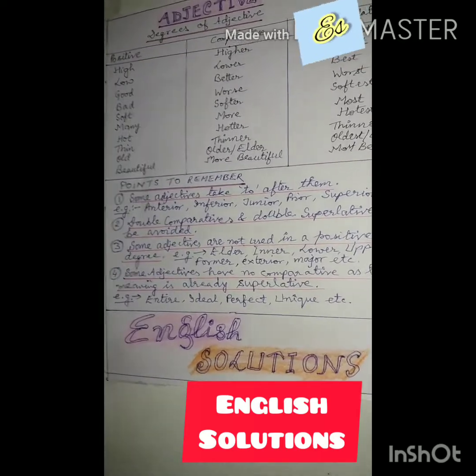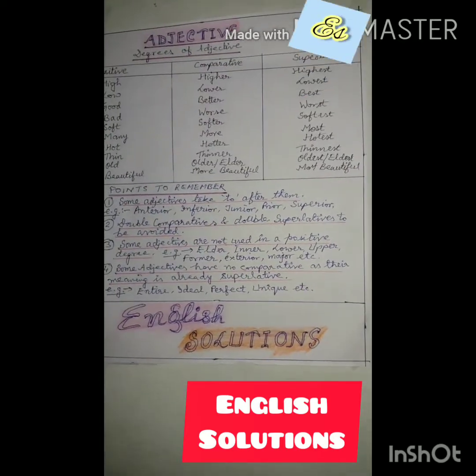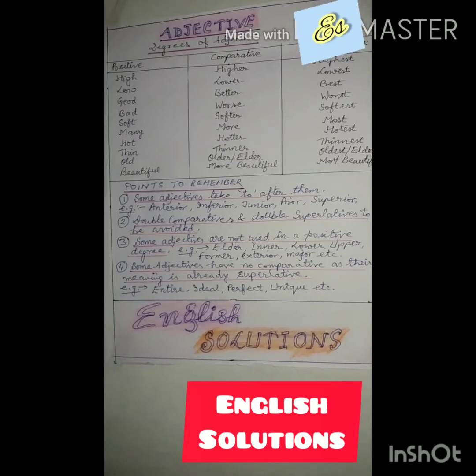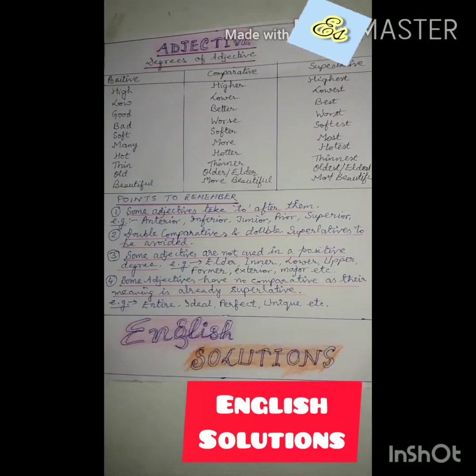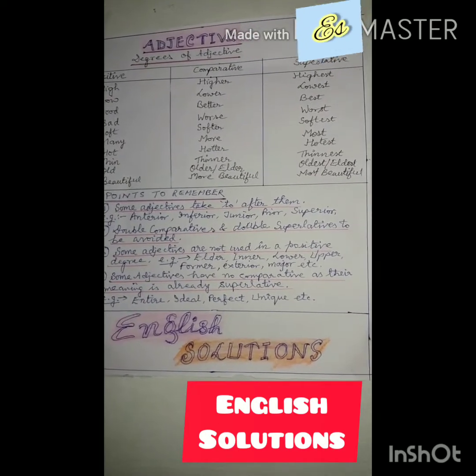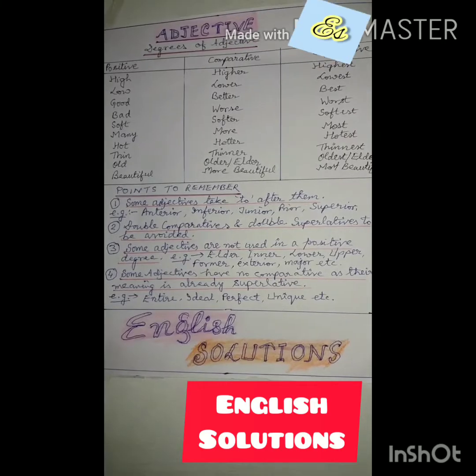Second point we must keep in mind is that double comparatives and double superlatives are to be avoided in any case. Third point, which is very important, is that some adjectives are not used in the positive degree.